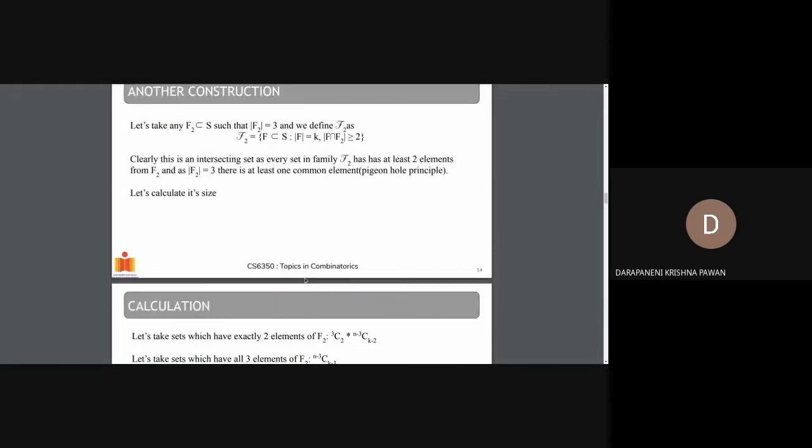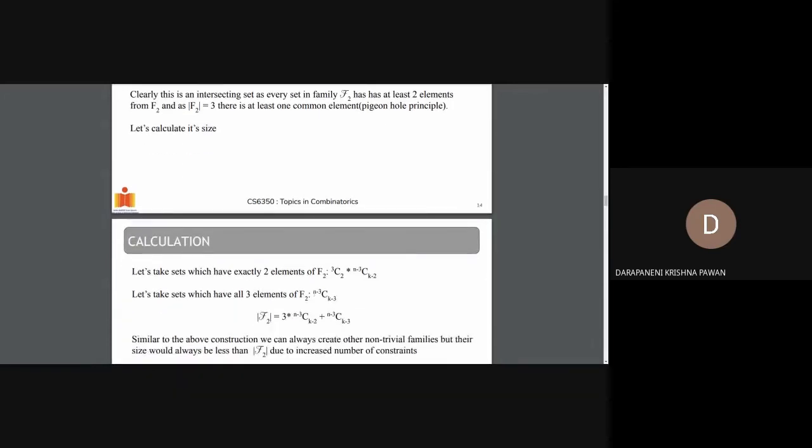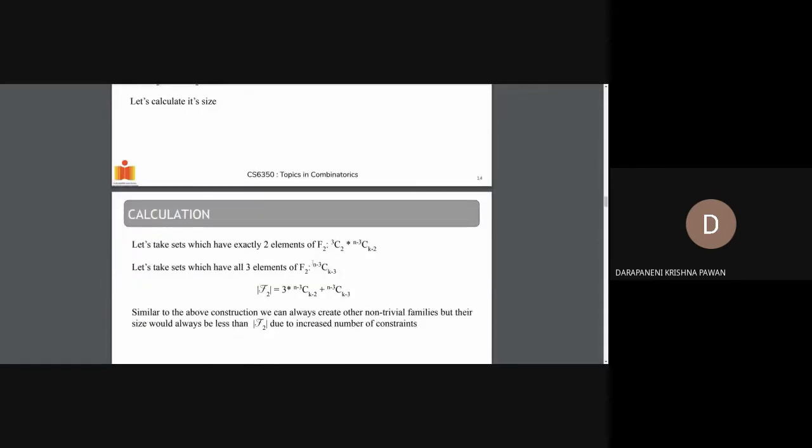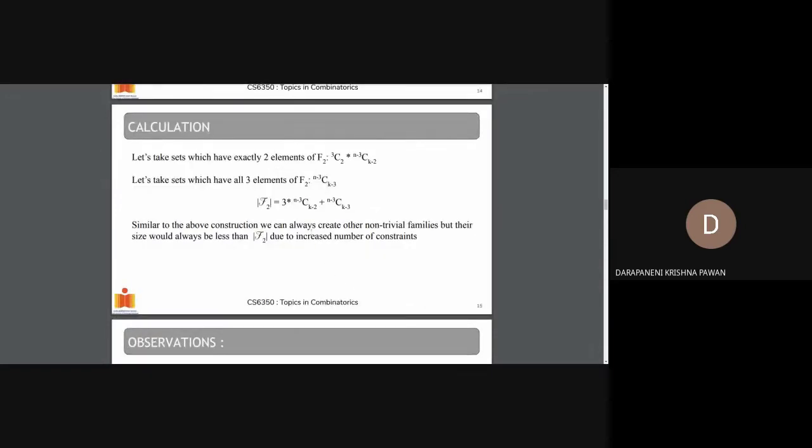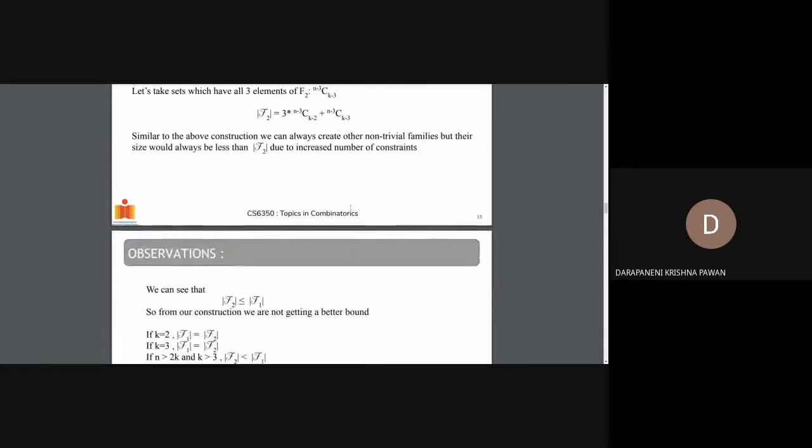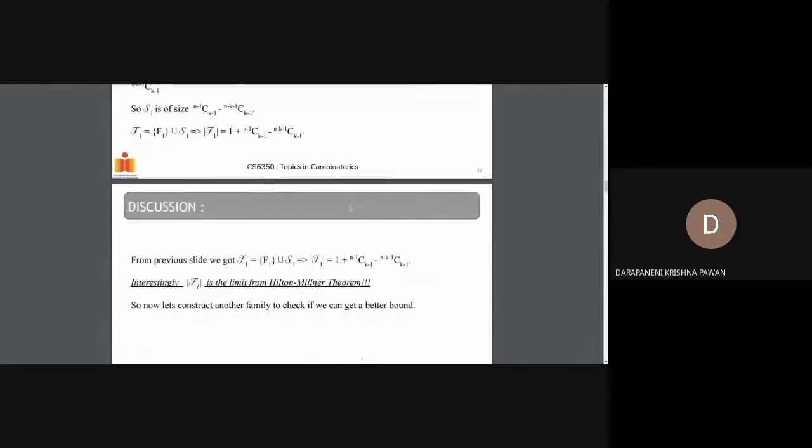There's only one way we can choose from F2, and the remaining k minus 3 elements we can choose from the n minus 3 elements in set S, in n minus 3 choose k minus 3 ways. So the total number of sets will be 3 times n minus 3 choose k minus 2 plus n minus 3 choose k minus 3. So we can compare this with our above obtained bound.